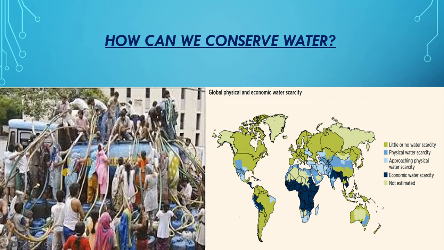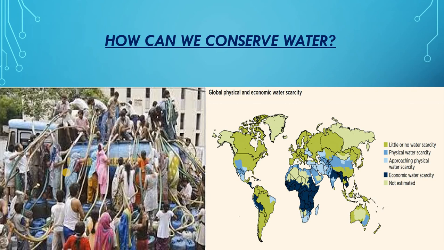Now, in our country, in many cities, you can find this kind of scenario: long queues of people carrying containers for collecting water. So keeping in view the shortage of usable water, it is very much essential to conserve water, or to use the water carefully. We should take care not to waste water. Now, to conserve water, what does it mean? It means to save water by using it carefully, wisely, and by preventing its wastage.